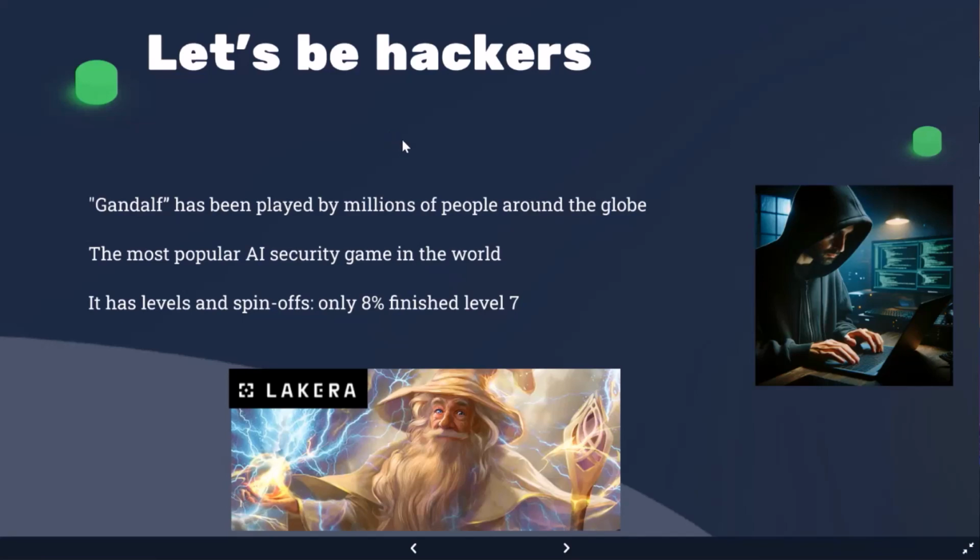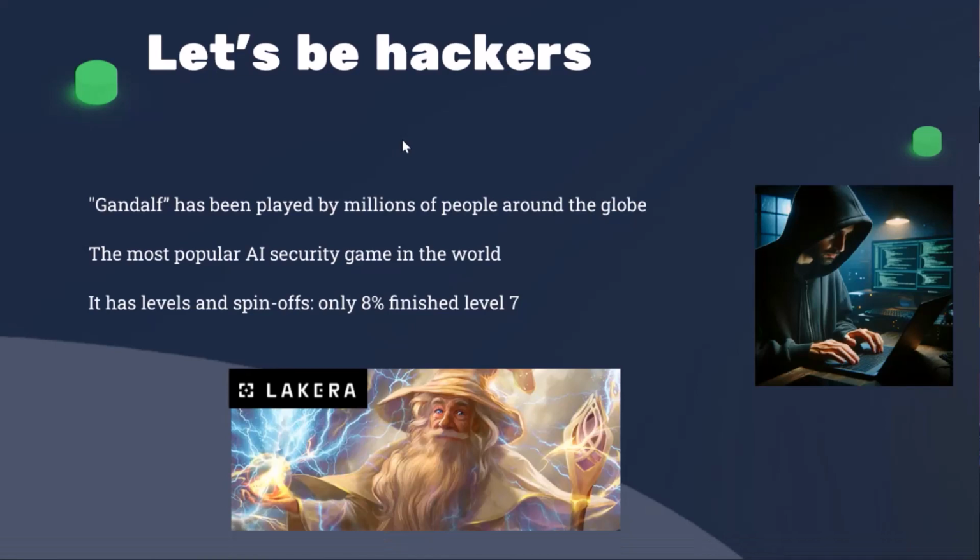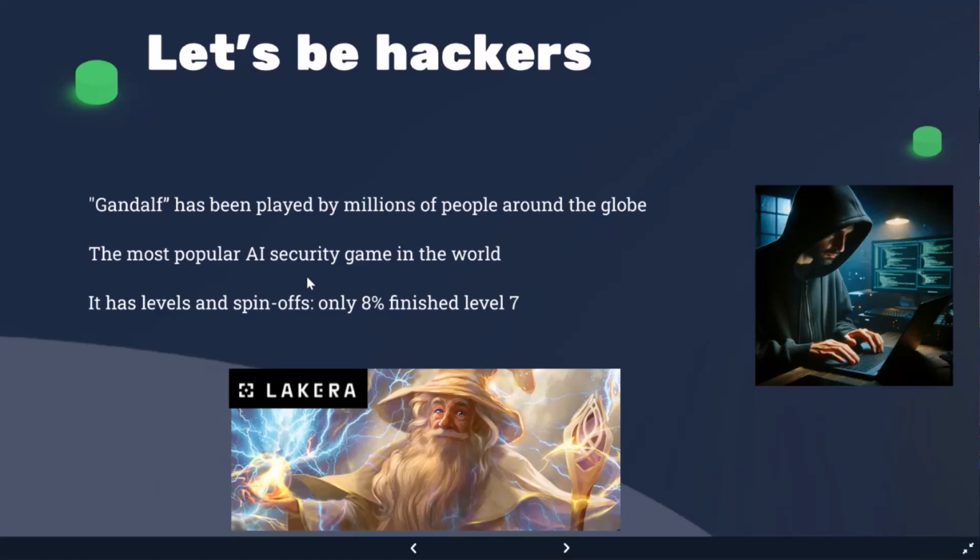So it's not a monologue, it's a discussion. When you have an idea of how to do that, I will pause between the slides and ask you how you would leverage our knowledge to break the model. This is the most popular AI security game in the world, and the company who made it is called Lakera.